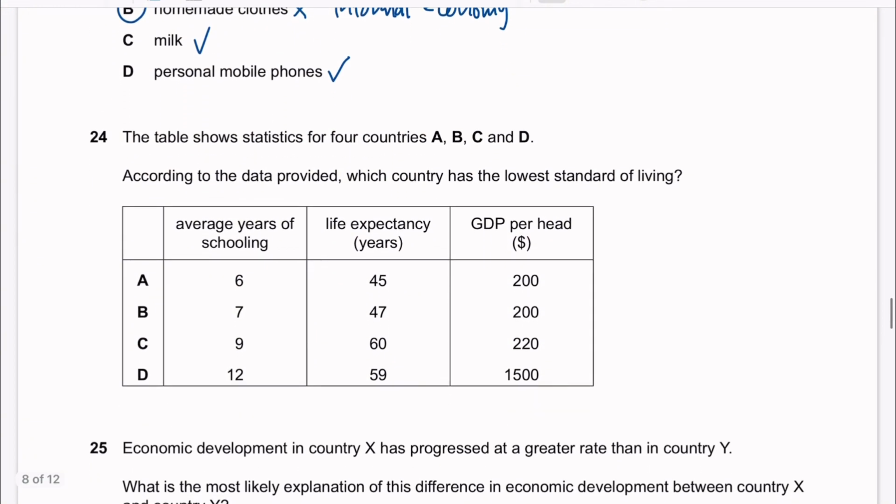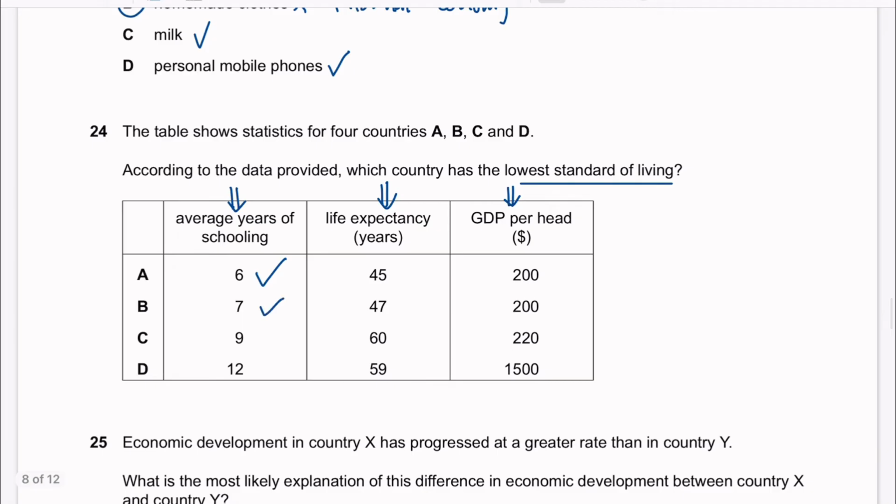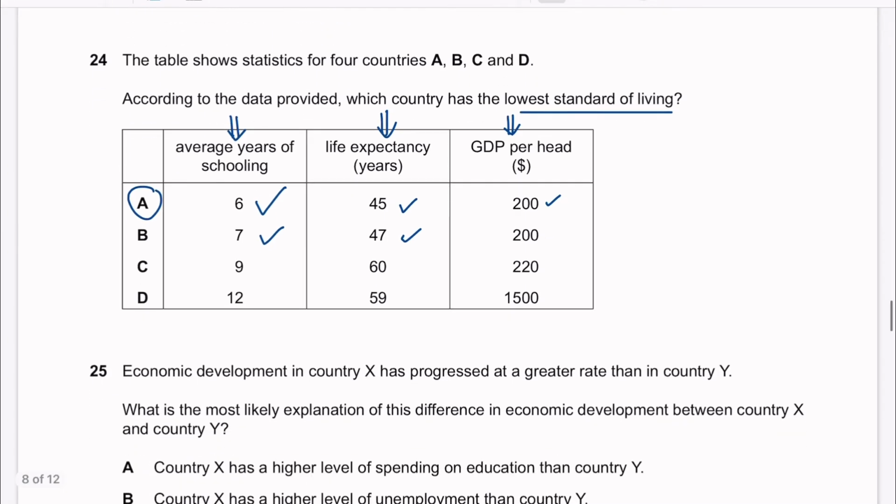24. The table shows statistics for 4 countries A, B, C, and D. According to the data provided, which country has the lowest standard of living? This should be lowest. Life expectancy also lowest. GDP also lowest. Let's find the answer. Okay, 6. Maybe. 45, 47, 200. Okay, so A is the answer. It has the lowest. Moving on.